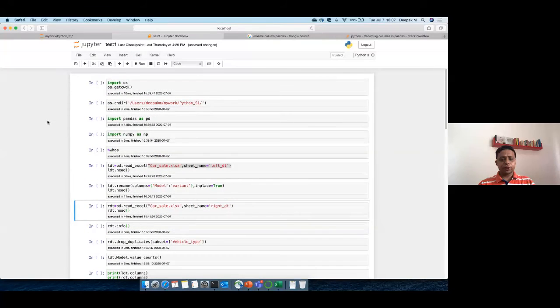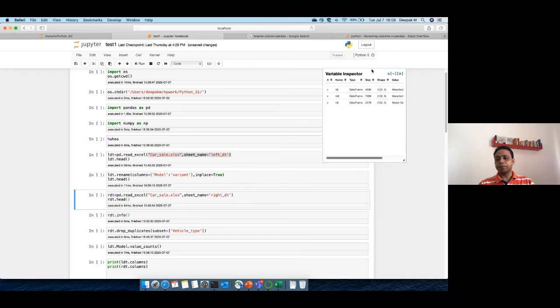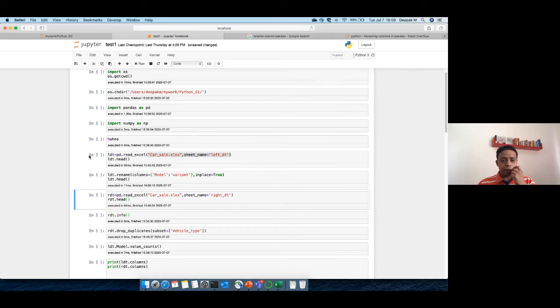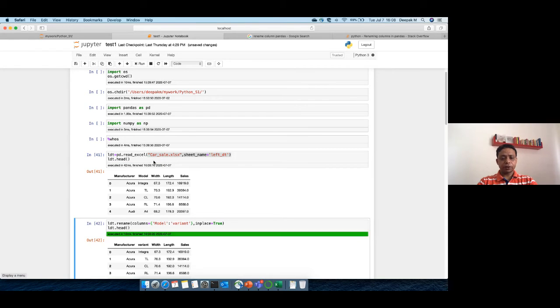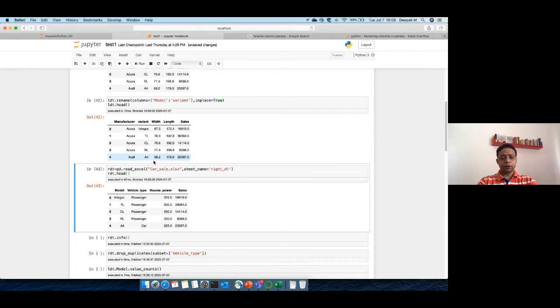So let's start afresh. Clearing output does not mean you have removed the variables. The variables will still be there, right? You can see all the variables are still there. But we are going to read it again. We go here and read this left data. We got this sales variable and we are changing the column name. We got sales in the right data as well. So we got sales here, which is common in both.